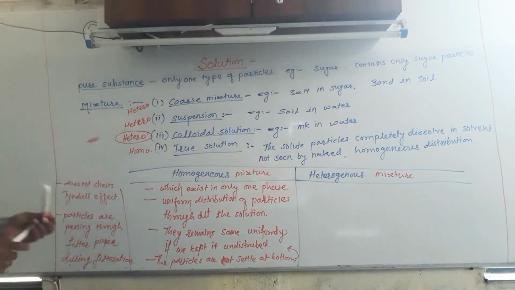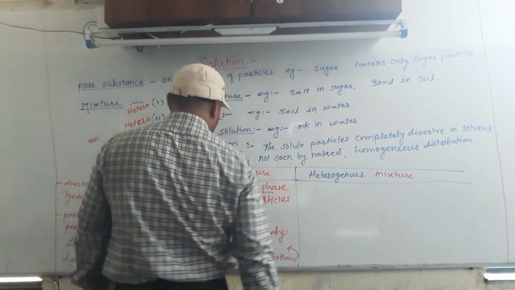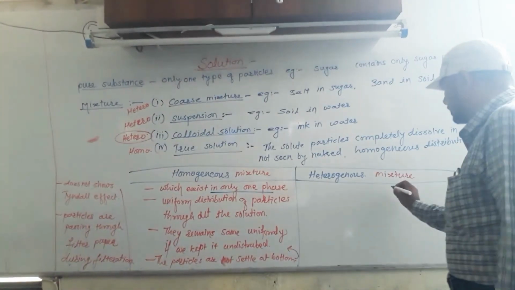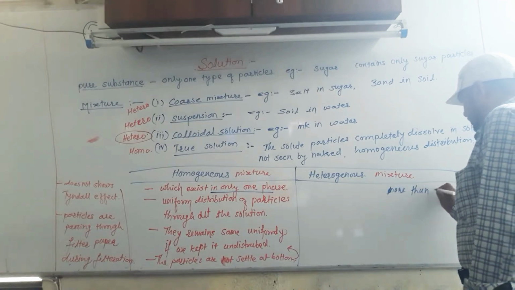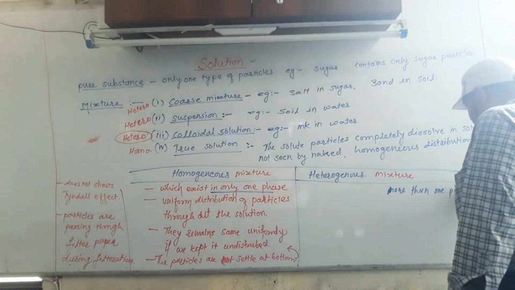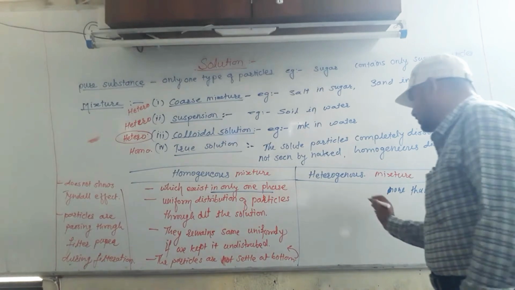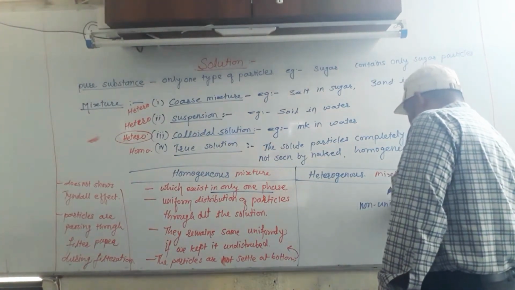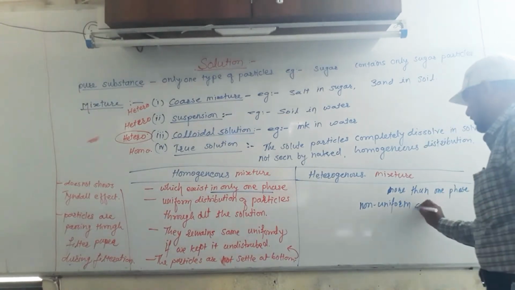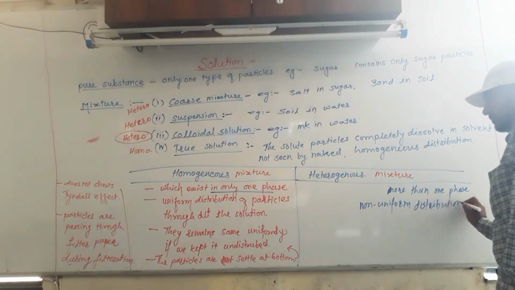Then we learn about the heterogeneous mixture, which exists in more than one phase. Second, in a heterogeneous mixture there is non-uniform distribution, meaning the particles are not uniformly distributed throughout the solution.